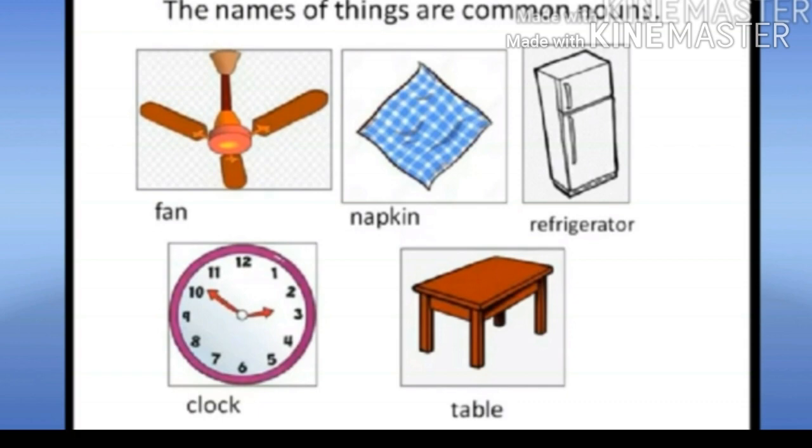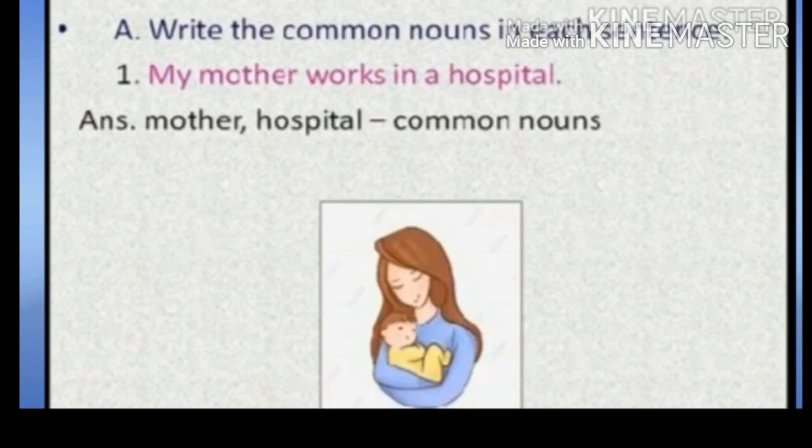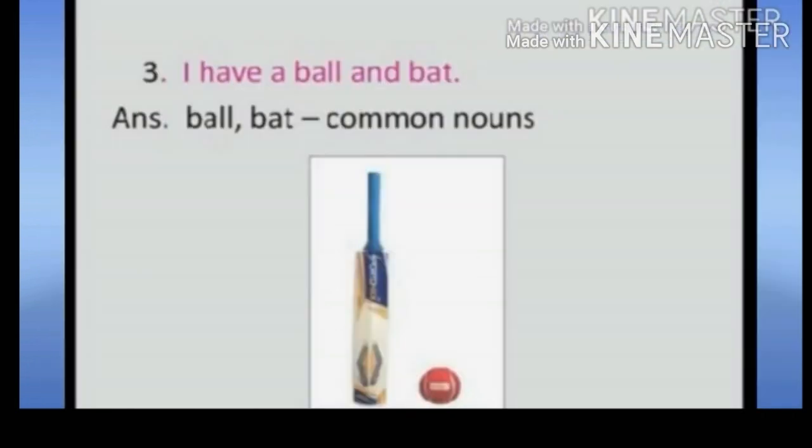Okay kids. Now let's go through some of its examples. So the first one is, my mother works in a hospital. Now can you see here? Tell me the common nouns. Now mother and hospital are the common nouns because everyone is having a mother and there are so many hospitals in any city or state. Next, I have a ball and bat. Now can you see here? Ball and bat are the common nouns because there are so many balls and bats and these are the common names given to these things.